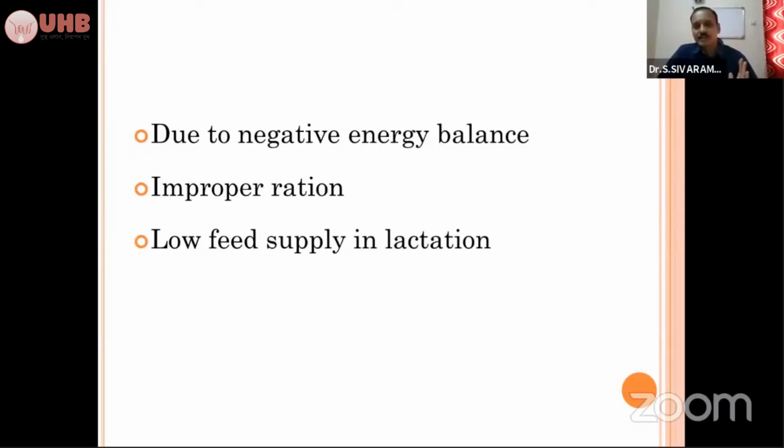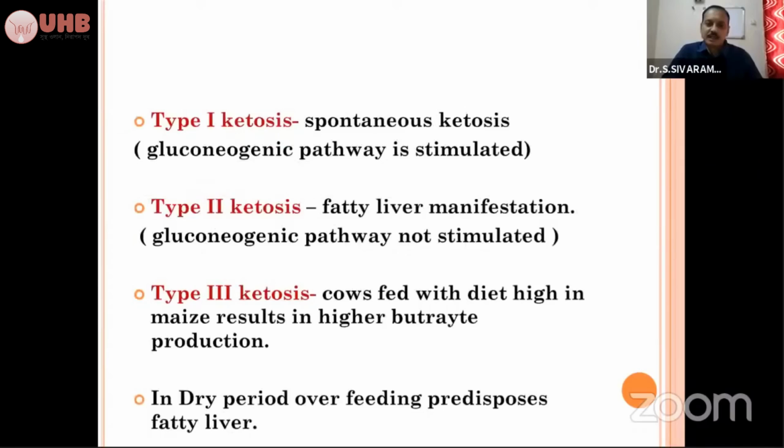The main thing here is the negative energy balance and the improper ration of the feed and low feed supply during the lactation period. So here again the classification is there. Just for your understanding, I'm telling it, it will not be a confusing one. Type 1 ketosis, that is spontaneous ketosis, is a gluconeogenesis pathway stimulus. That is ordinary, all the routine cases that we are seeing, the wasting form or nervous form or whatever, come under type 1 ketosis.